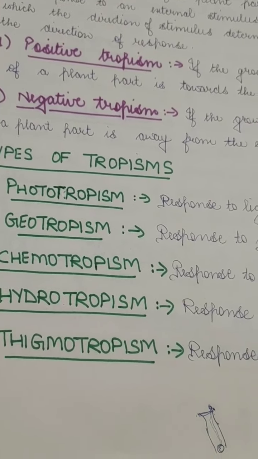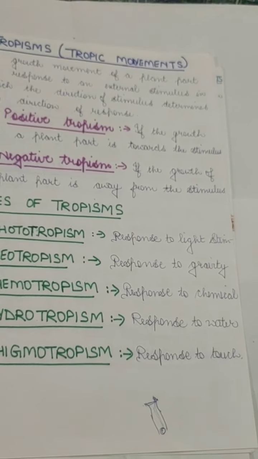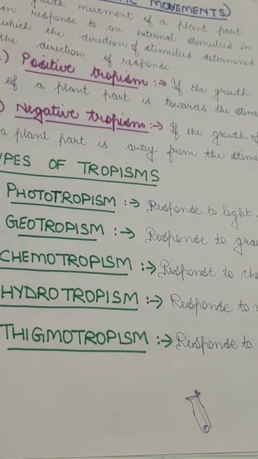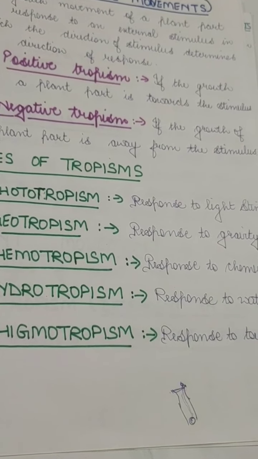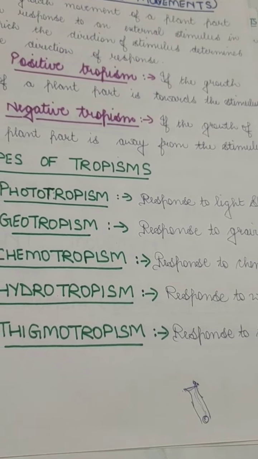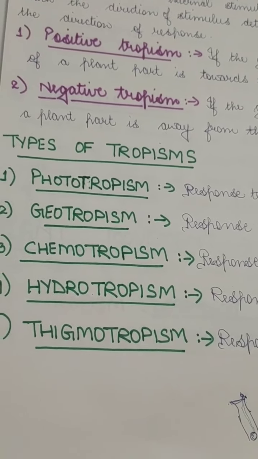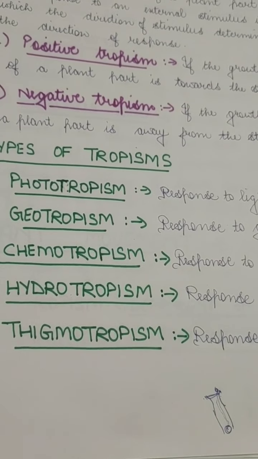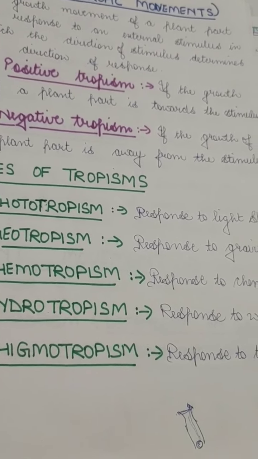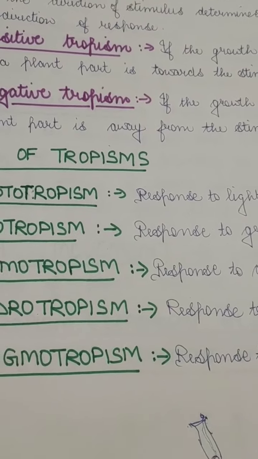Hydrotropism is the response of the plants towards water. Here the water is acting as a stimulus. You would have seen the plants which you water daily. The roots of those plants go straight, but you would have seen some roots of plants bent in search of water. Because plants need water to survive, the roots absorb water from the soil. So if the availability of water is very easy for the plant, then the plant will just grow in the normal direction. But if the plant does not have water, it will grow in the direction of the water.